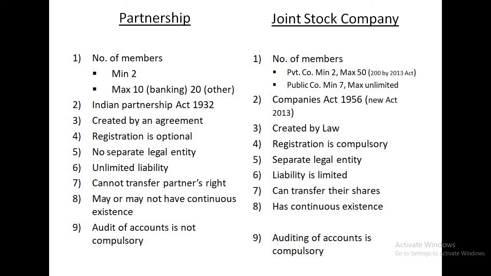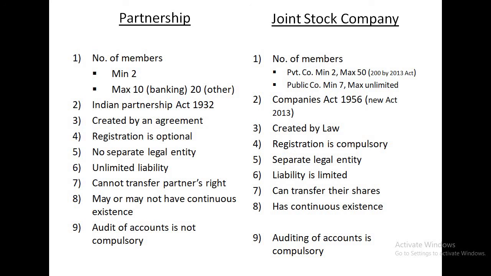Third one, partnership is created by an agreement. That is the agreement between the partners, which is known as partnership deed. But in joint stock company, the company is created by law. We learned that a company is not at all created by any members or any owners. It is created by the law only. Next, the fourth point is registration. The registration of partnership is optional, not compulsory. But in case of joint stock company, registration is compulsory.